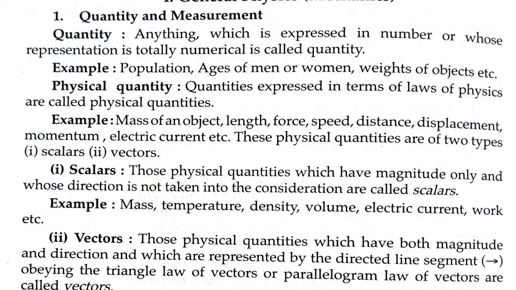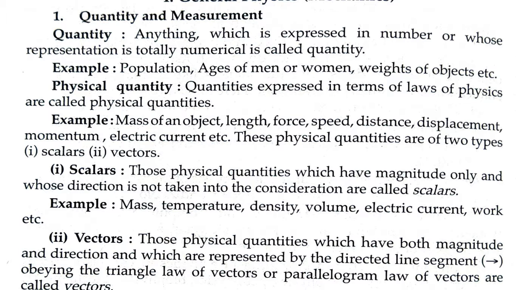For more clarification on this, let's look at the examples: population, ages of men and women, weights of objects, etc. All these three quantities can be expressed in terms of numbers or numerical values. Such as population, we can say the population of this town is 100 people living there, so that is a quantity of population in a particular town.